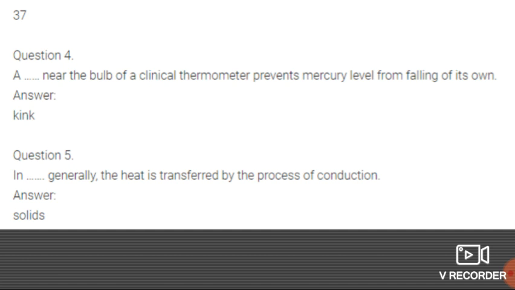What is the mode of heat over here? Conduction of heat. So what is the answer for this question? In dash, generally the heat is transferred by the process of conduction. In what? In solids. Okay, so the answer for this question is solids.